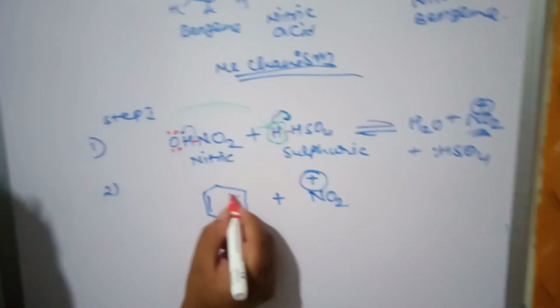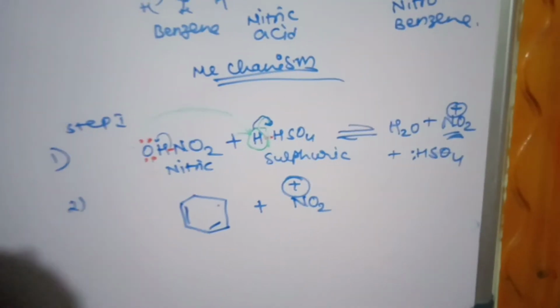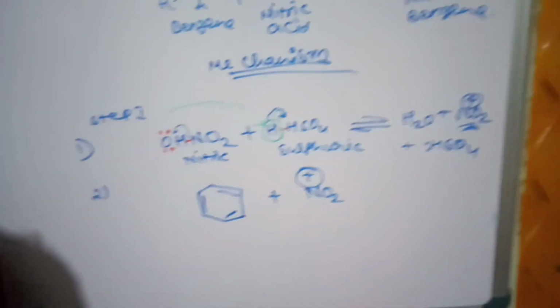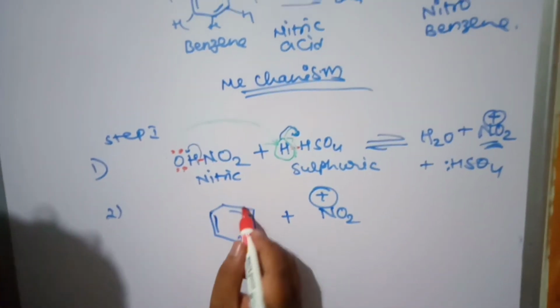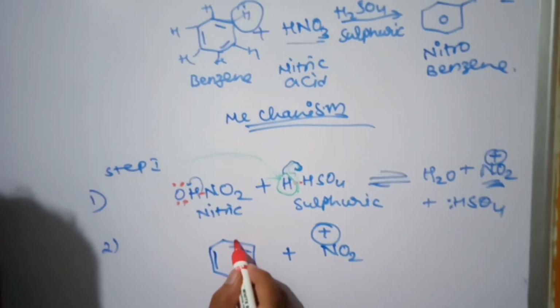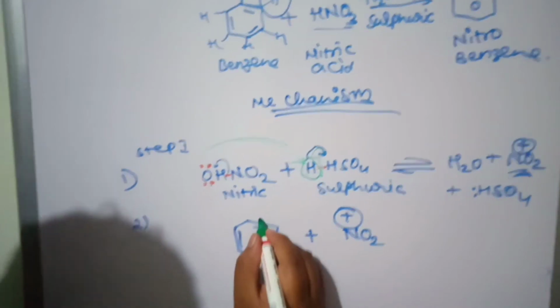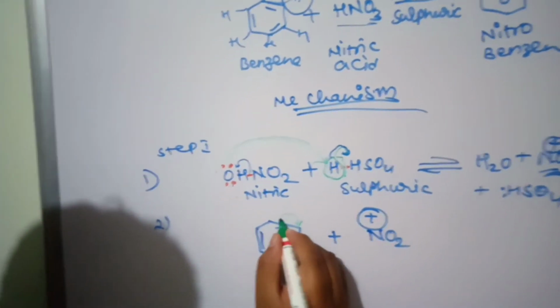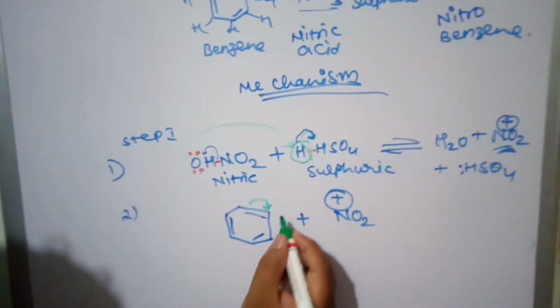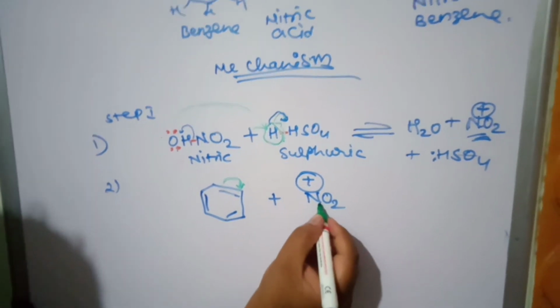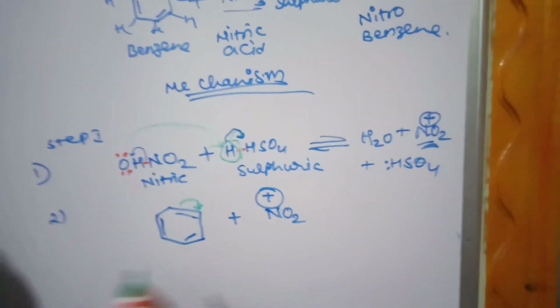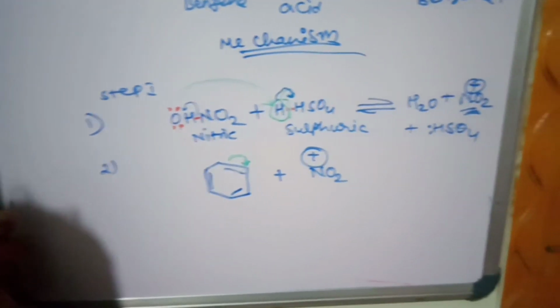The bond which is there in the benzene will give the electrons to this carbon, so that the electrophile is attacked, and this carbon becomes electron rich. This is electron deficient. They both undergo reaction and they form